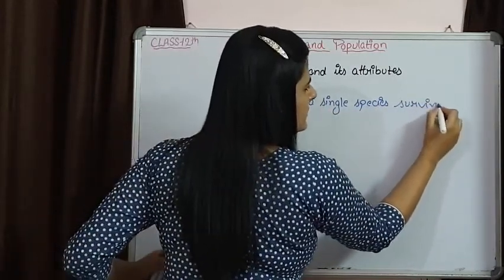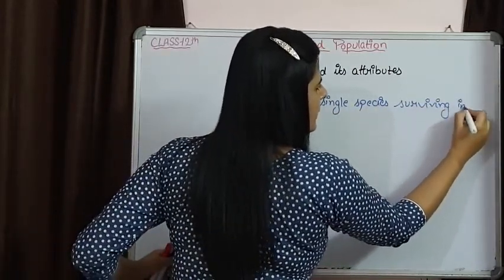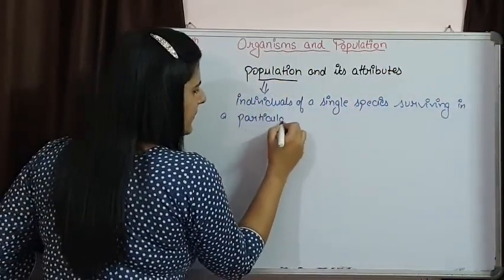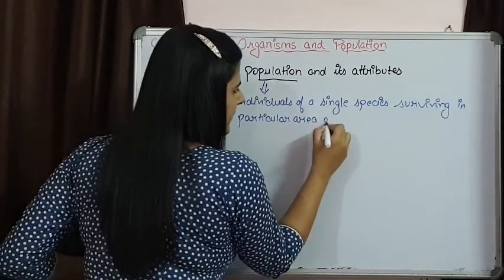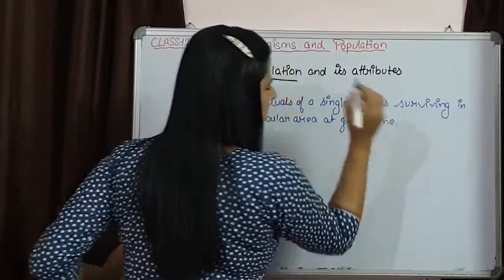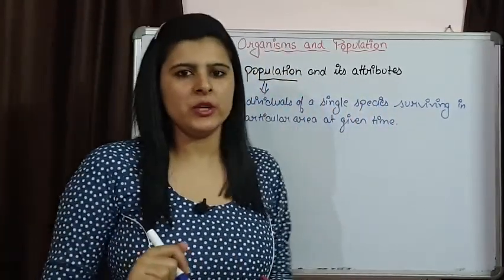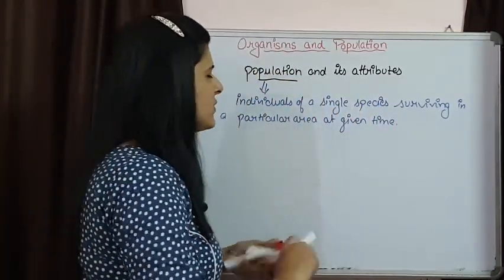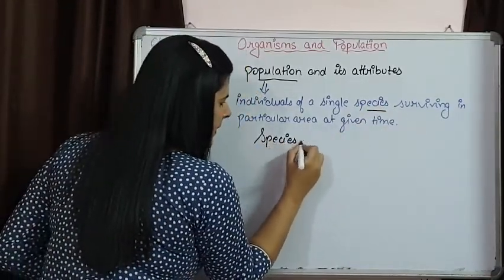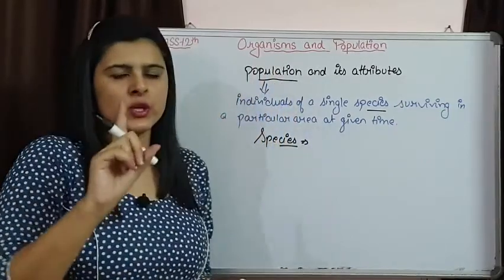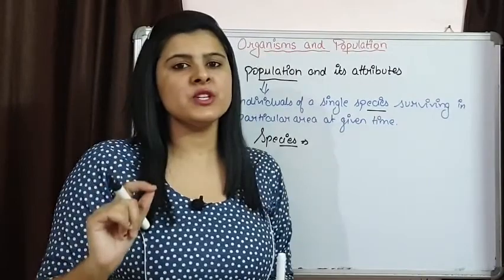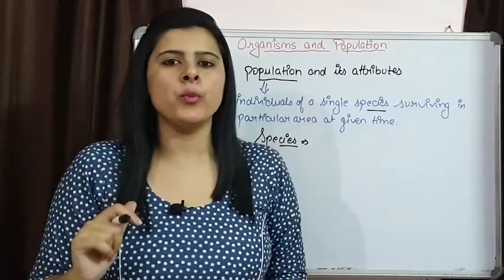Surviving in a particular area at given time. That is one population. If we focus on this word species, then one population is going to have one single species. But members of one single species can be part of many populations.